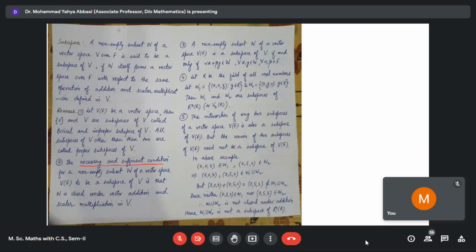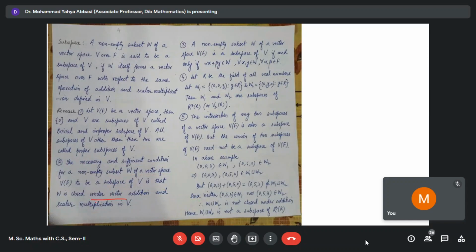So the necessary and sufficient condition for a non-empty subset W of a vector space V over a field F to be a subspace of V is: W is closed under vector addition, which means x plus y belongs to W for any x, y belonging to W, and W is closed under scalar multiplication, which means alpha x belongs to W for any alpha belonging to F and x belonging to W. If these 2 conditions are satisfied, then any non-empty subset becomes a subspace.